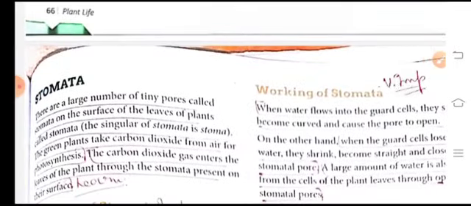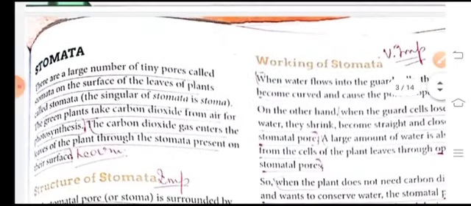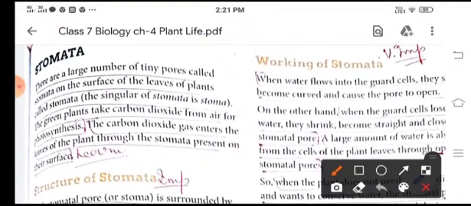Now come to stomata. Children, in the starting I told you about the stomata, that they are tiny pores present on the surface of leaves and are known as stomata. Now the green plants take carbon dioxide from air for the photosynthesis process, and this carbon dioxide enters through these tiny pores.